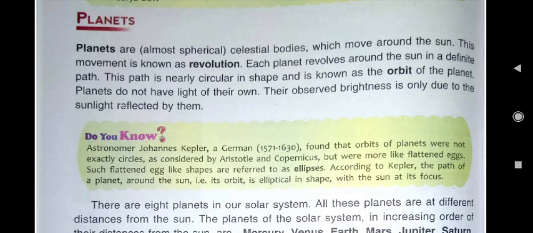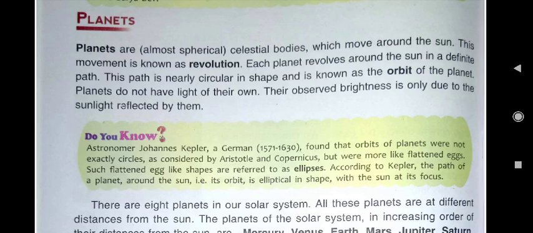Rotation means what? All the planets move on their own axis, that is rotation. Earth moves on its own axis in how much time? 24 hours. And that causes what? Day and night on the earth.